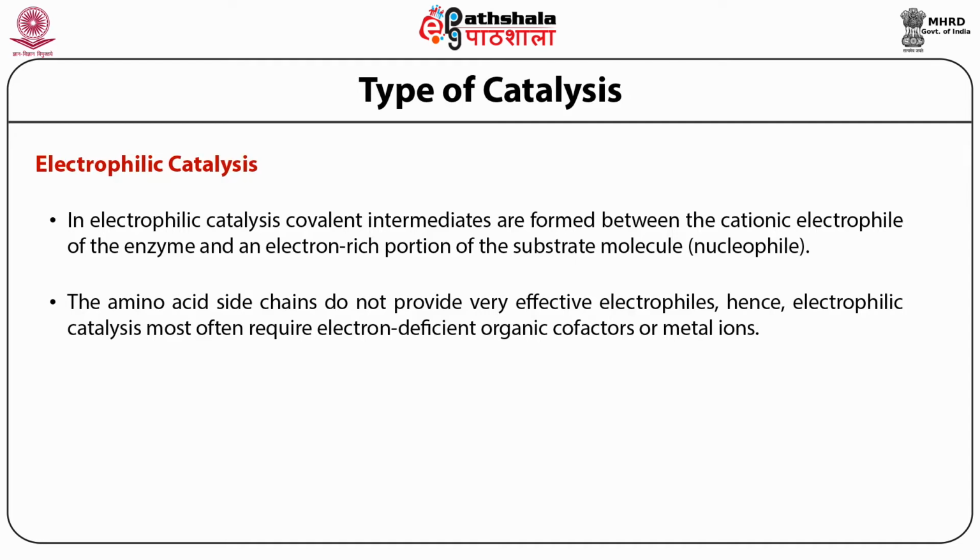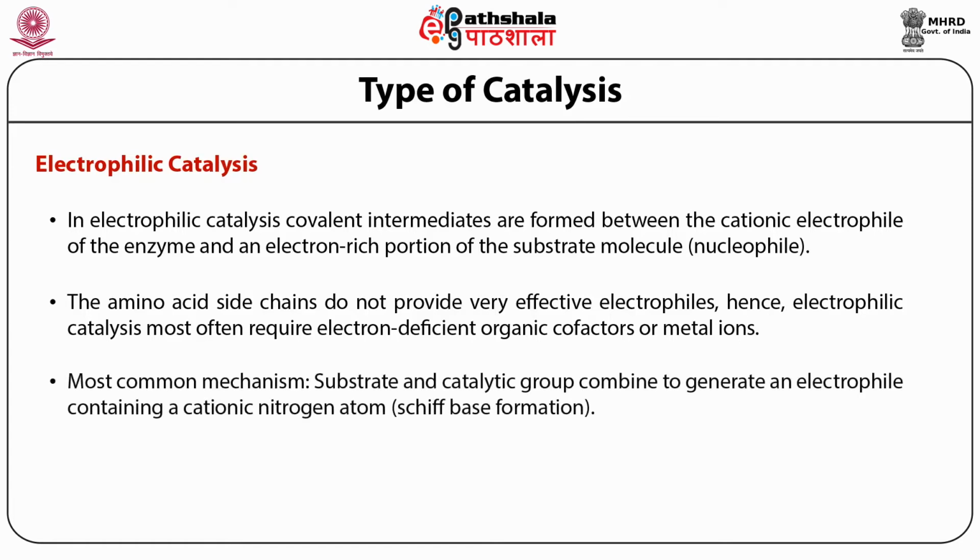Therefore, electrophilic catalysis requires electron deficient organic cofactors or metal ions. The most common mechanism of electrophilic covalent catalysis involves the cationic nitrogen atom present in lysine.